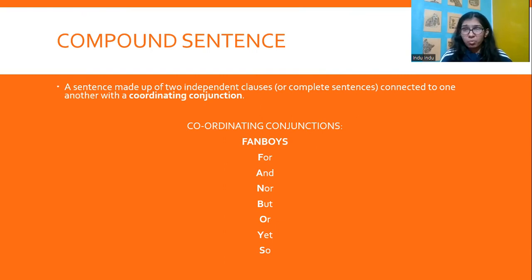I'm not interested in watching a movie, nor am I interested in playing cricket. So I've joined these two sentences, "I'm not interested in watching a movie" and "I'm not interested in playing cricket", by "nor". So it's important to remember these conjunctions and how coordinate clauses or independent clauses can be joined by them to form a compound sentence.